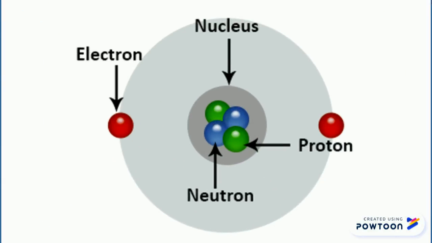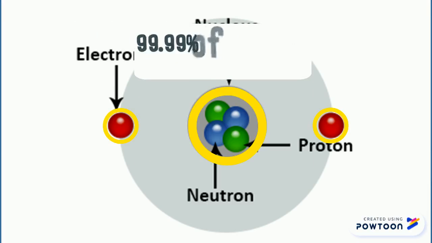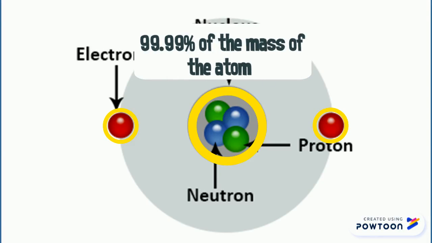its composition. As we can see here, the electrons orbit around the nucleus, and the nucleus is the densest part of the atom and holds about 99.99% of the mass of the atom. Now let's go deeper into the atom.